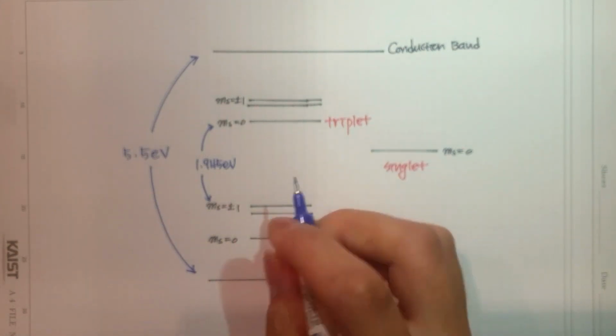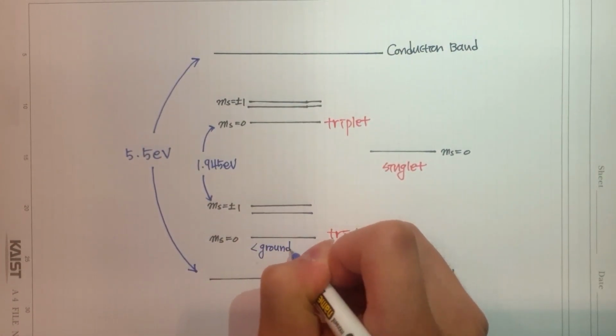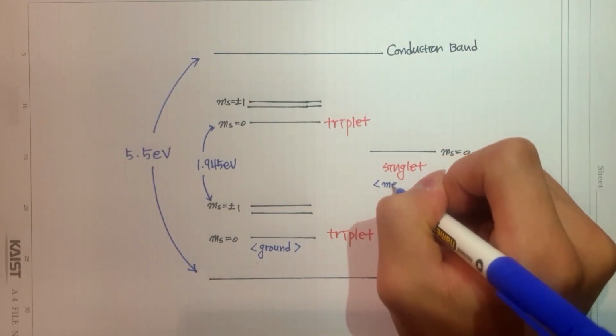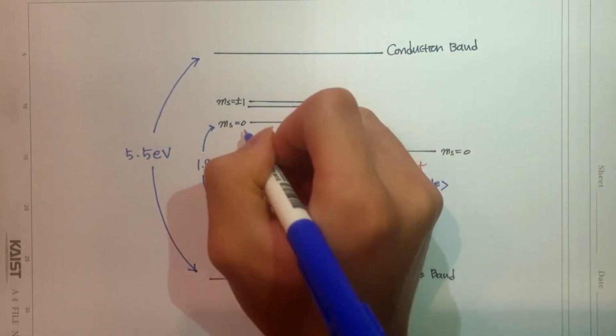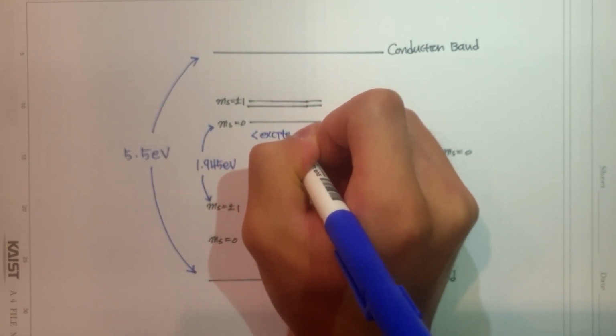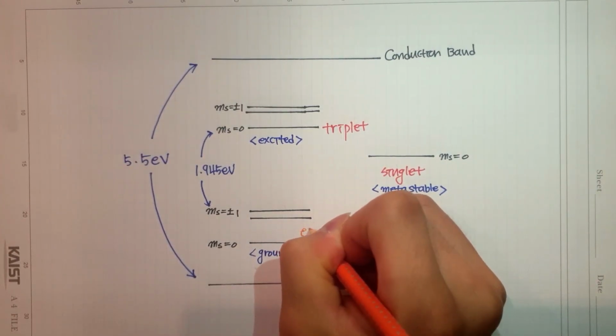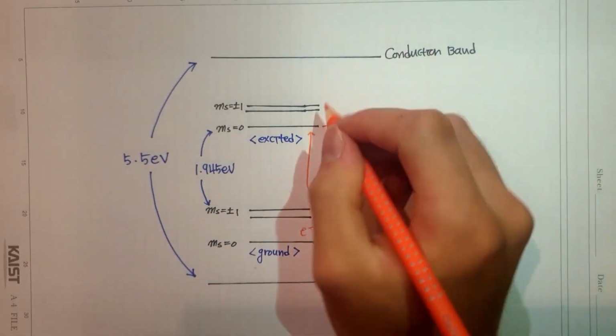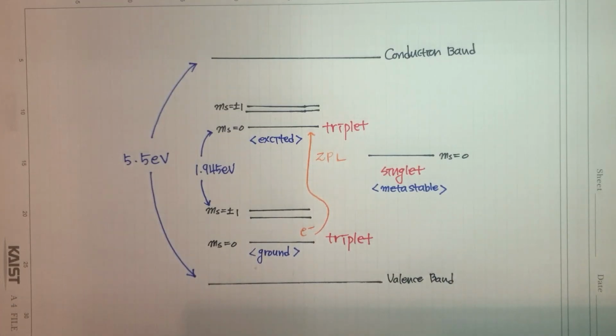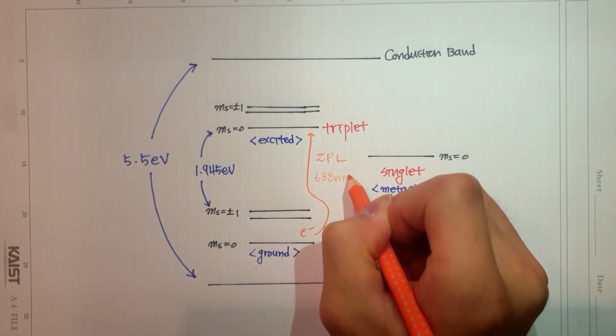This is the energy diagram of the nitrogen vacancy center. There are 3 electron energy levels: ground, excited, and metastable states. The spin of the ground and excited states is triplet, and the metastable state is singlet. The electron transition from ground to excited state is caused by a ZPL of 638 nanometers.